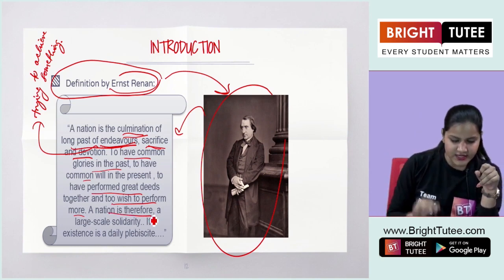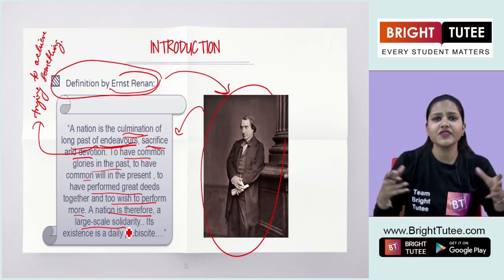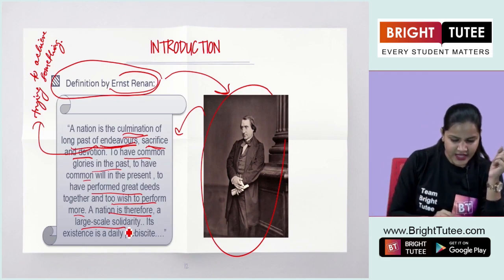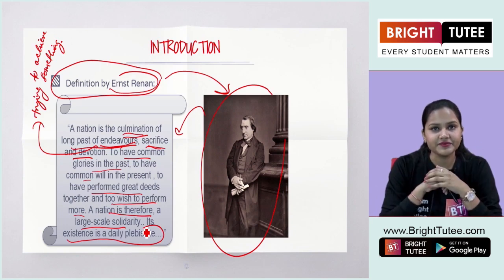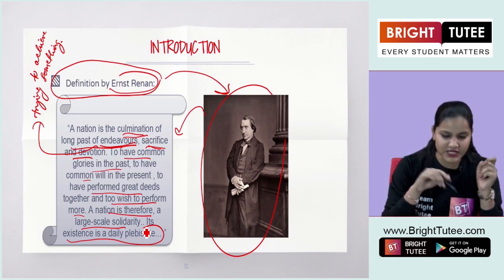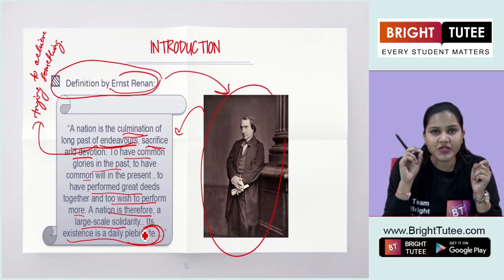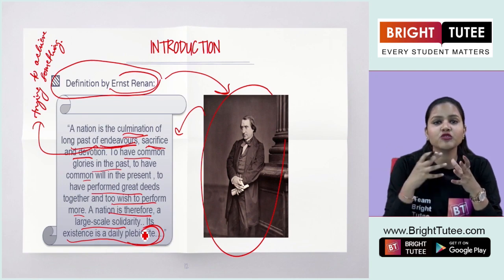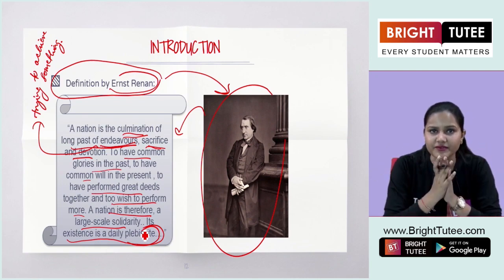He also says that a nation is therefore a large-scale solidarity. Solidarity is a feeling of brotherhood, a feeling of commonness, okay? That its existence is a daily plebiscite. Now, what is the term plebiscite here? The term plebiscite means a direct vote given to the people on a proposal that they have to reject or accept.